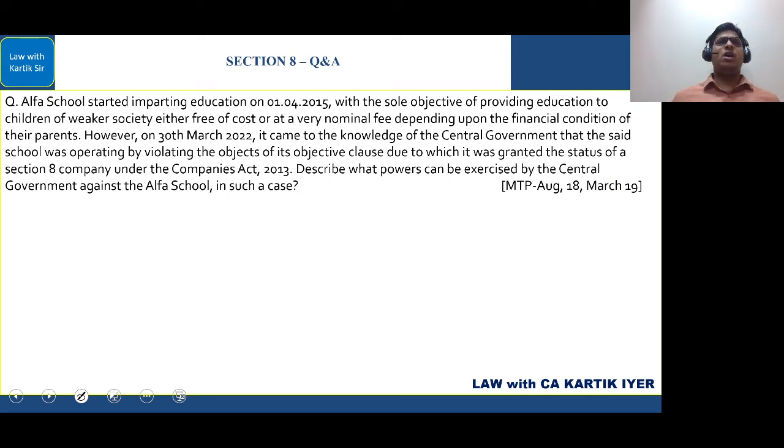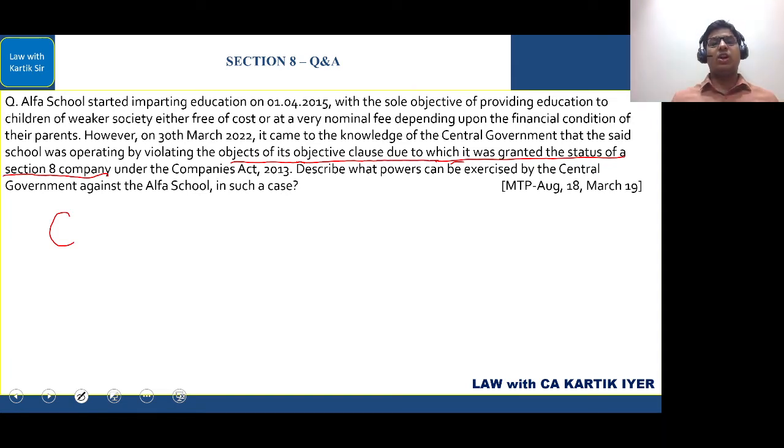Now understand, whenever there is a one-person company, the license that it has got to act as a one-person company can be taken away if that company is doing one of these things. If it is contravening the conditions based on which it was set up. So they have said here clearly that the objects of the object clause, due to which the status was granted to the Section 8 company, they are violating.